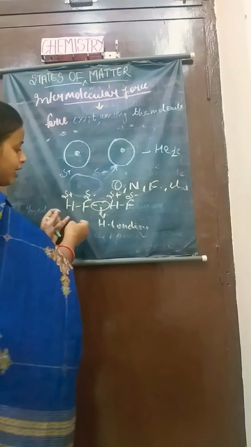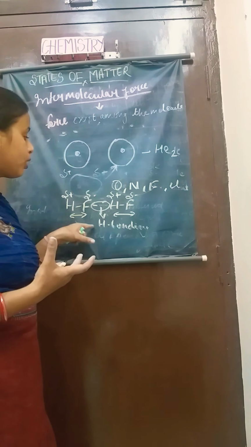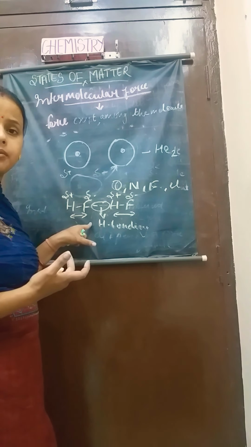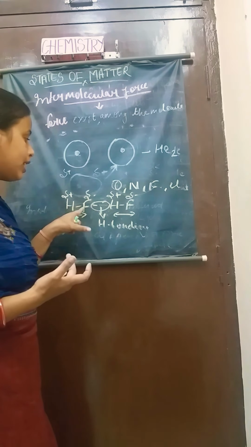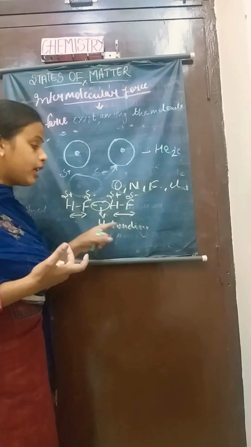You can see that this is a special category of dipole-dipole interaction, because in dipole-dipole interaction two polar molecules participate, and here two polar molecules are participating in the hydrogen bonding.